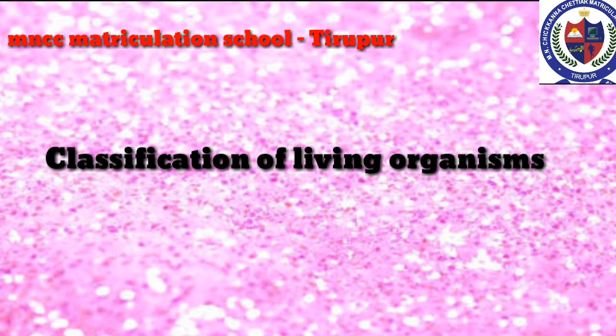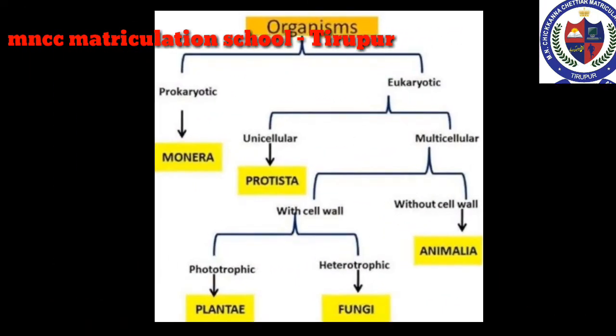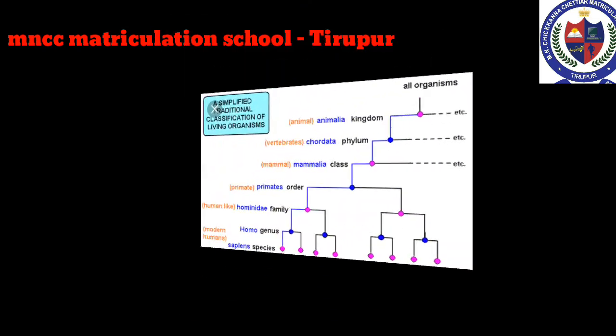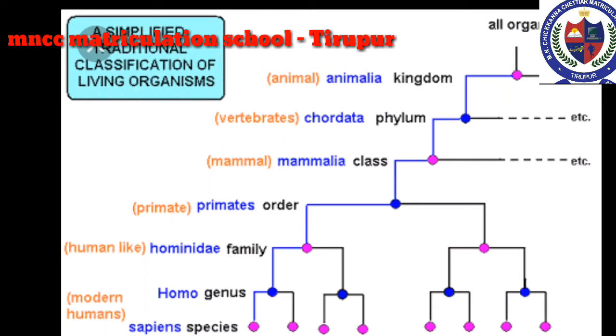Classification of living organisms. The five kingdom classification are Monera, Protista, Fungi, Plantae and Animalia. These groups are formed based on cell structure, mode of nutrition, body organization and reproduction. The taxa of living organisms are kingdom, phylum, class, order, family, genus and species.